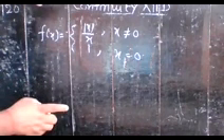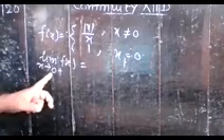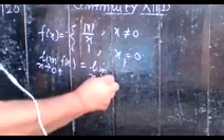Here you have a modulus function, so you have to take the left hand limit and right hand limit. First of all, check whether the limit exists or not. Write limit x tends to 0 plus f(x), which is limit x tends to 0 plus mod of x upon x.